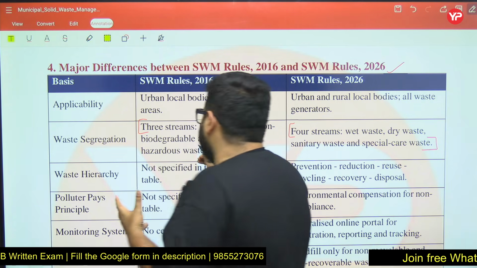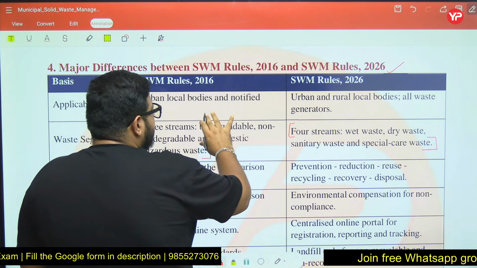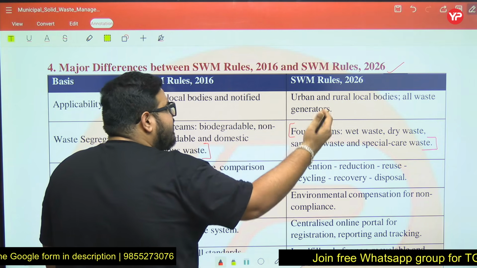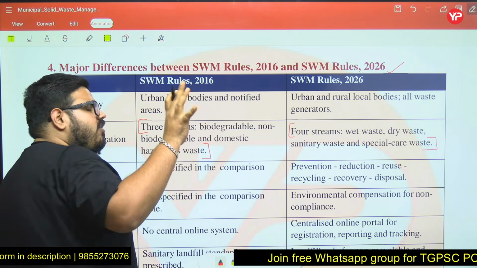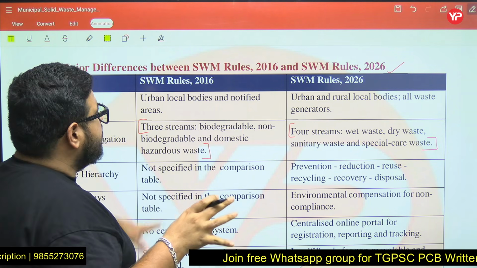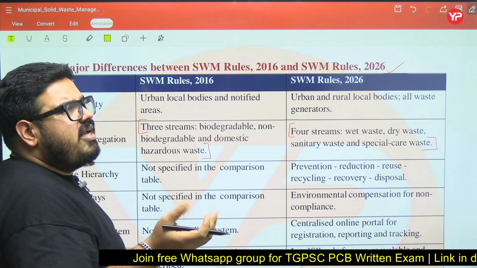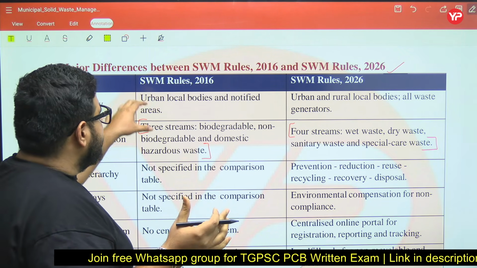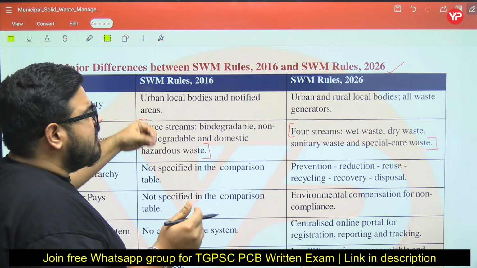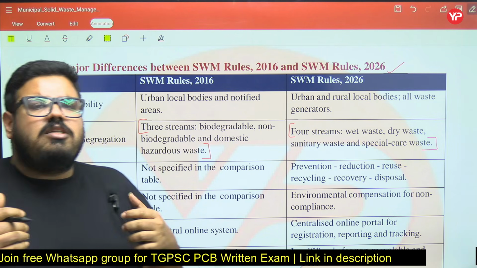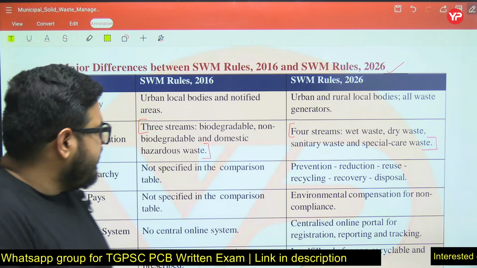Biodegradable means that which can be biologically treated, like fruit peels and vegetable peels. Non-biodegradable means rubbish-like things such as glass, paper, cardboard. Domestic hazardous means the hazardous materials which come from domestic activities.